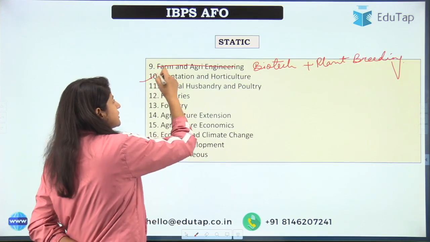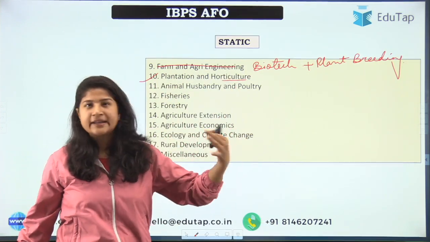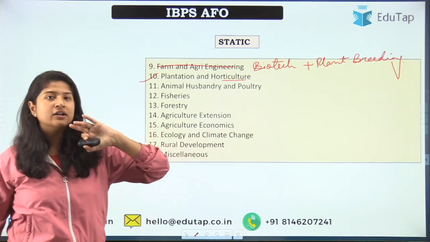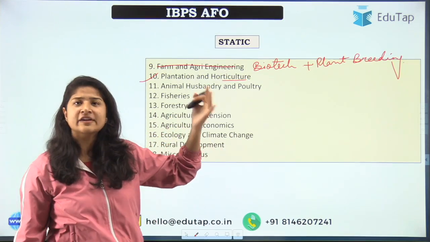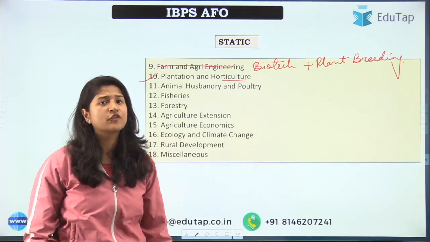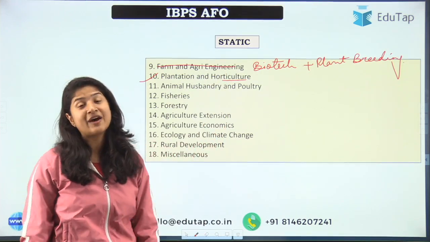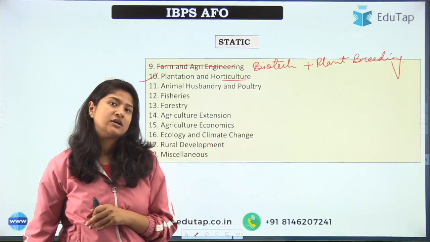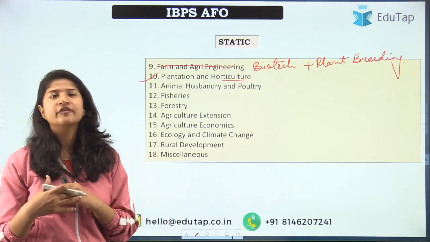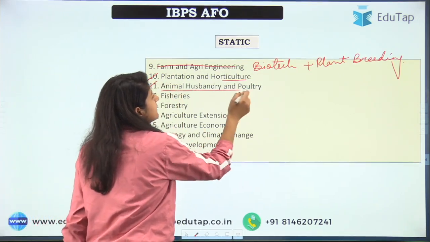Next is plantation and horticulture. What comes in this? In plantation, basically coffee, tea, banana, and other orchards, everything that comes under plantation. And in horticulture, the vegetables, fruits, flowers, everything that comes under horticulture. And in fact, the species are also asked, or the varieties of banana, of other fruits, vegetables, whatever, they are also asked. Next is animal husbandry and poultry.